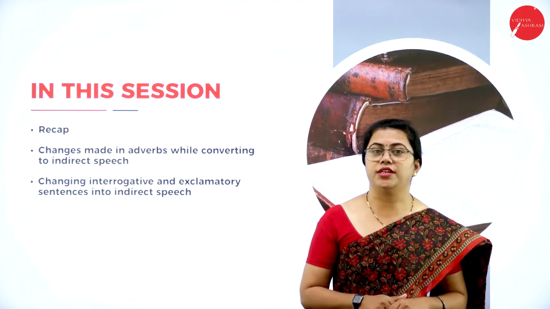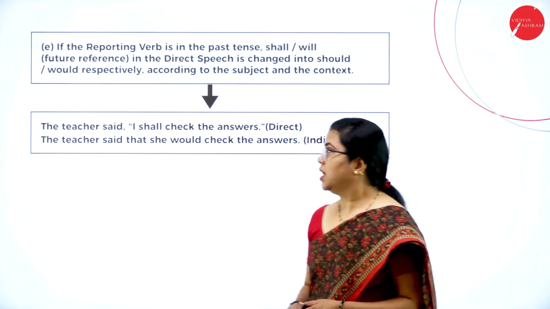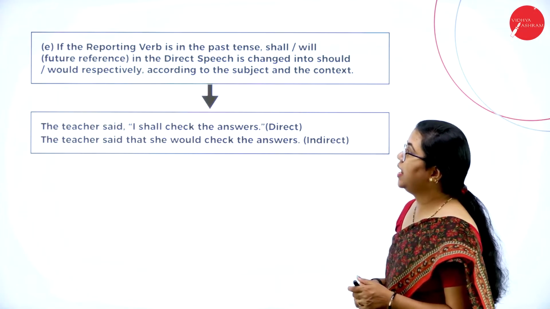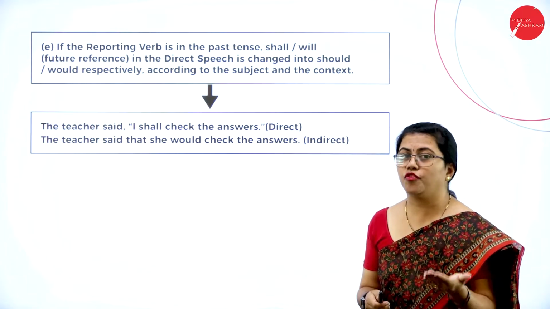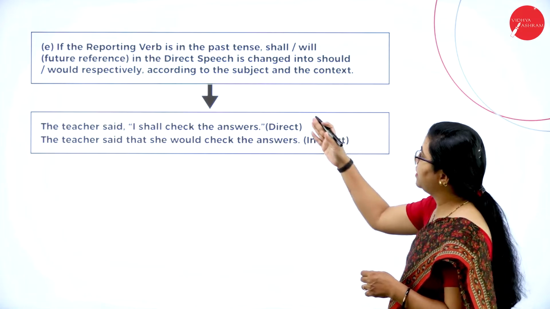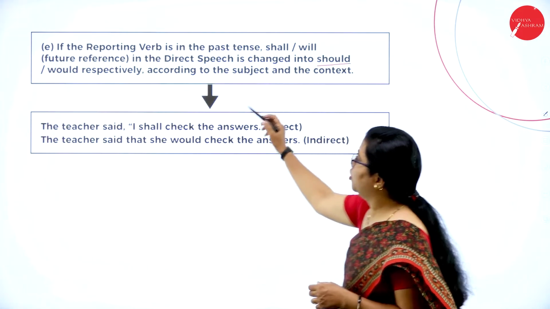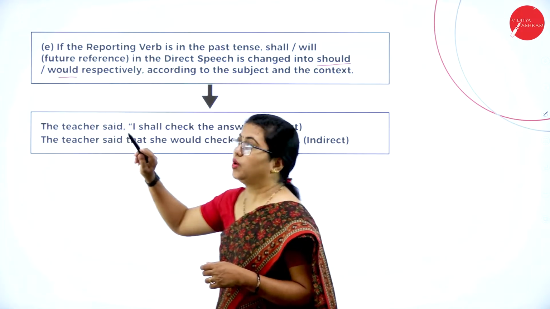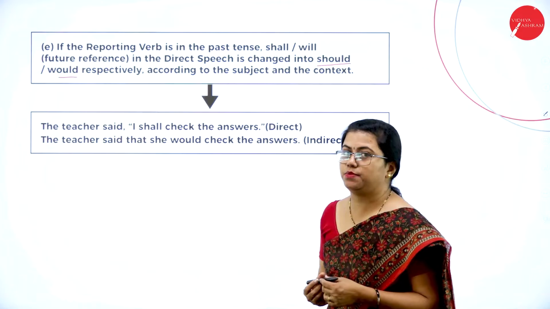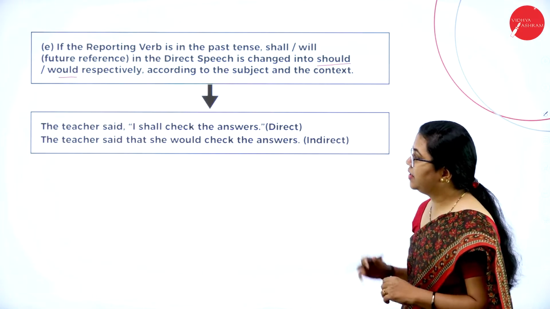So today we are going to understand more. We will start with the modal verbs. So here the reporting verb is in past tense, then shall or will, which we use for future reference. Okay, so that also will be changing. That is from direct speech to indirect speech. When we change it, we need to change it to should or would respectively. Okay, so shall will be changed to should, will be changed to would respectively, according to the subject and the context. So let us have an example here.